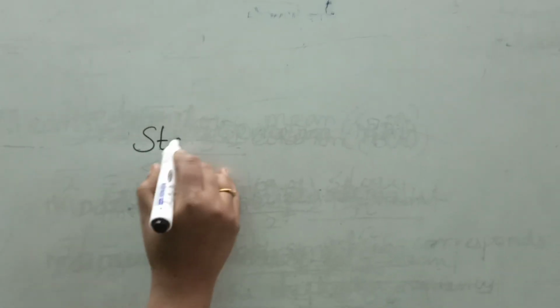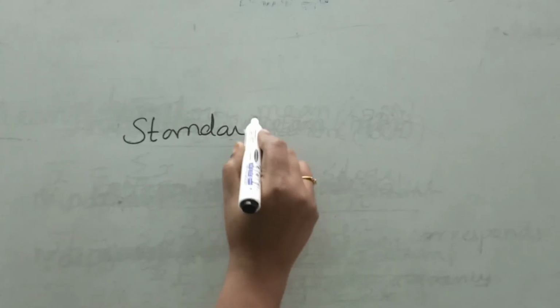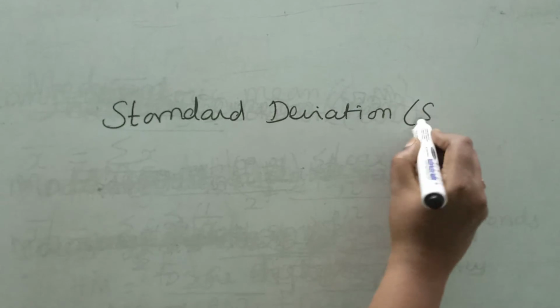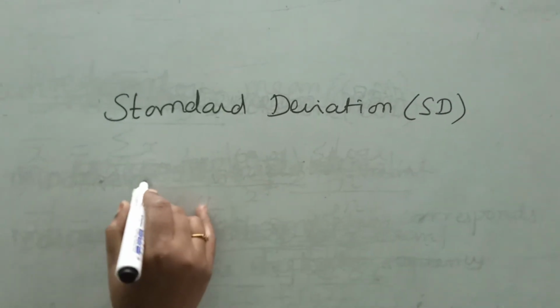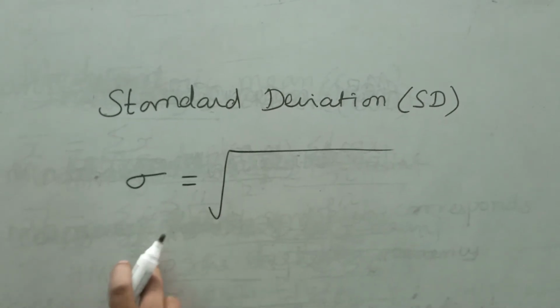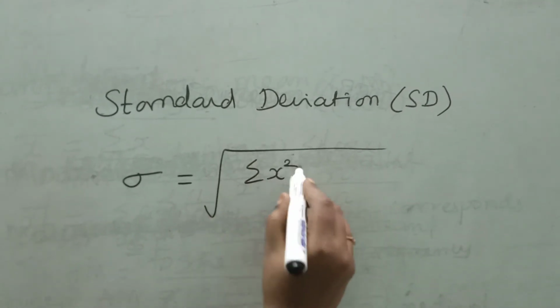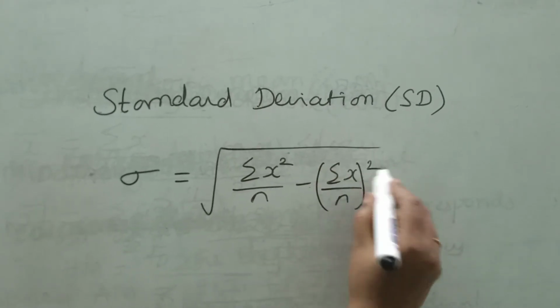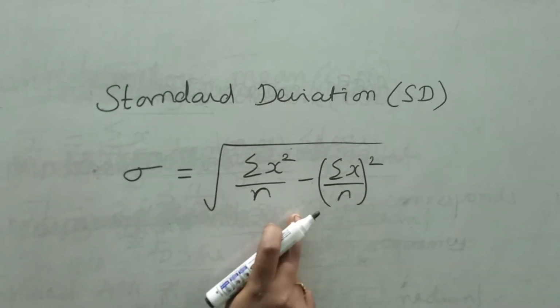The next one is standard deviation, shortly known as SD. The standard deviation is denoted by sigma. Sigma for individual data is square root of sigma x square by n minus (sigma x by n) the whole square. This is for individual data.